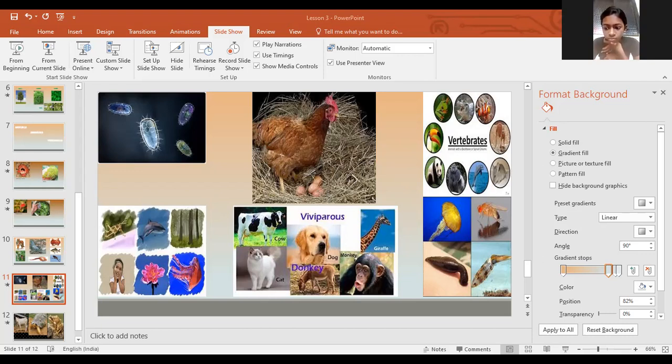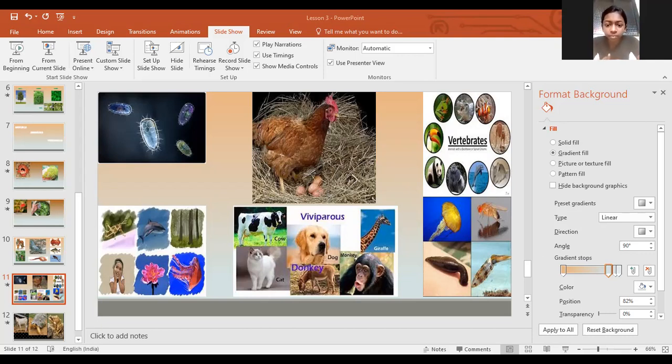Even birds. Now viviparous means animals which directly give birth to their young ones. Oviparous will lay eggs, but viviparous will directly give birth to young ones. Can you give an example for viviparous? Man. Man, very good.